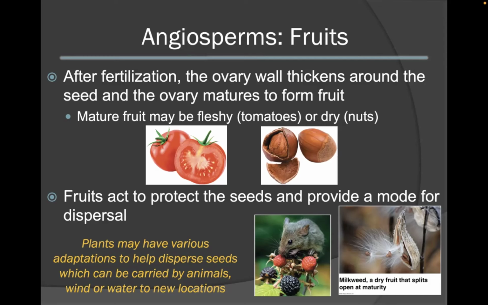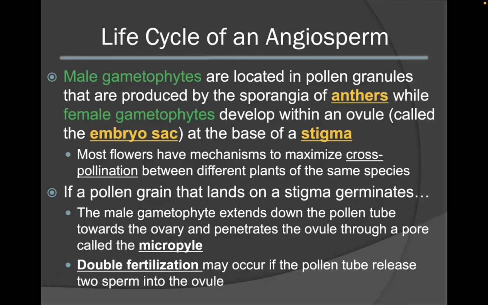Within angiosperms, the male gametophytes are located in the pollen grains, as we see in the gymnosperms. However, in this instance, they're produced by the sporangia of the anthers. The female gametophyte will develop within the ovule, which is called the embryo sac. This is present at the base of the stigma.